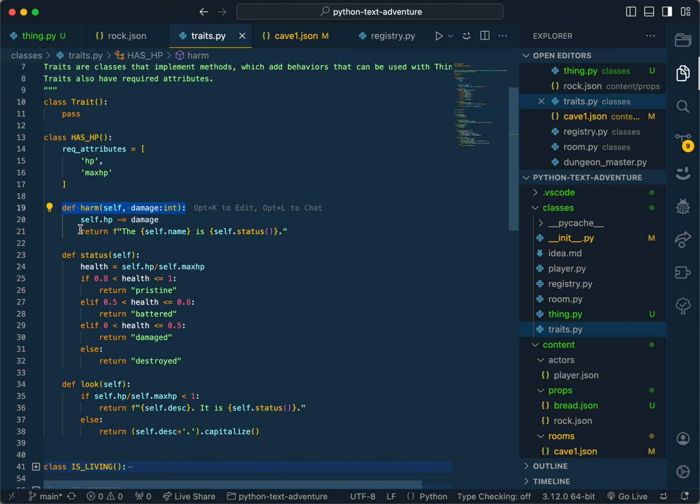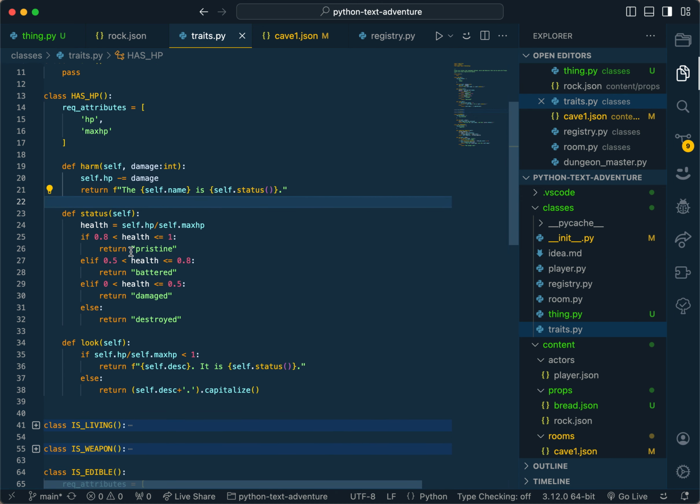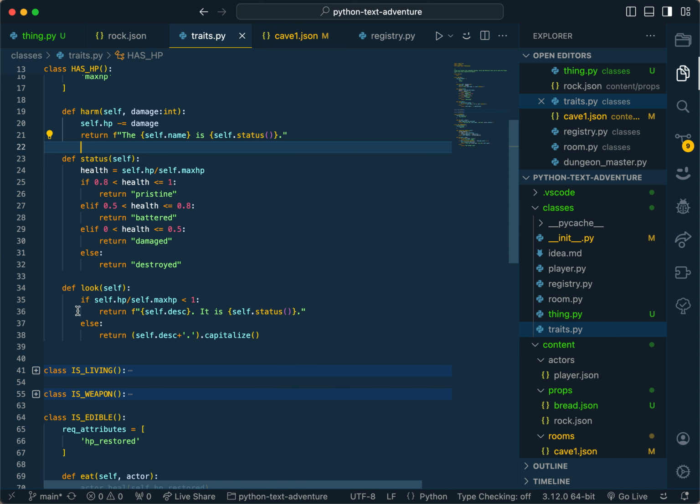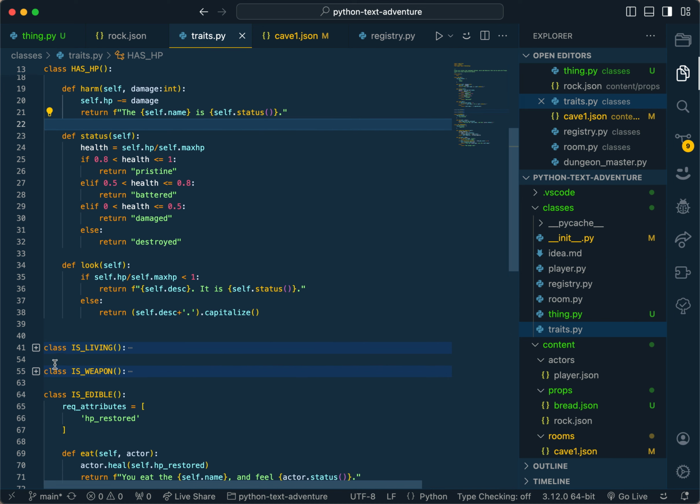You see there's an amount of damage. Then it does the logic there and it tells you the status. And the status, for inanimate objects, is pristine, battered, damaged, or destroyed based on how much health out of its max health it has. And then look tells you the status as well.